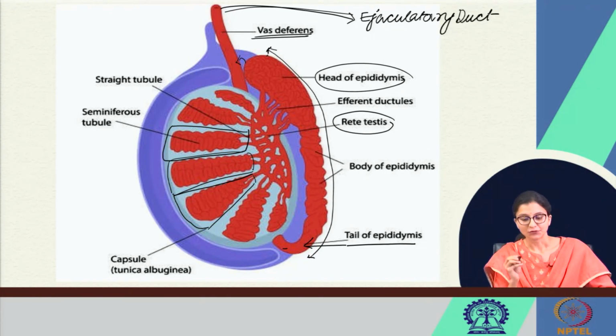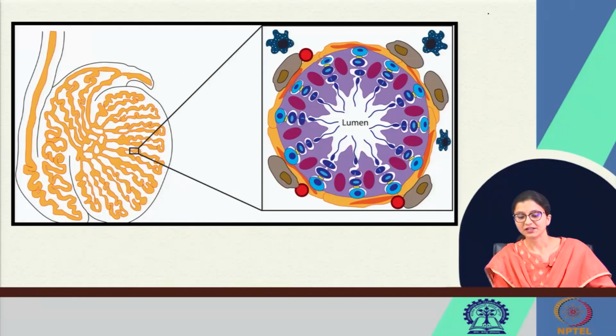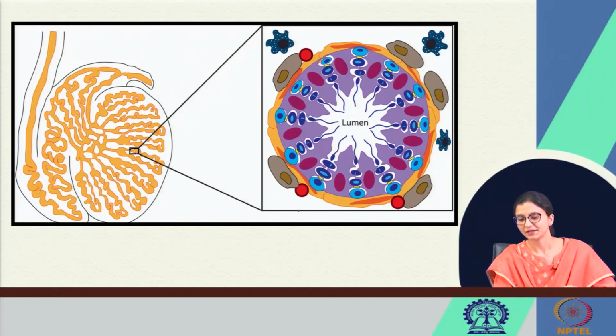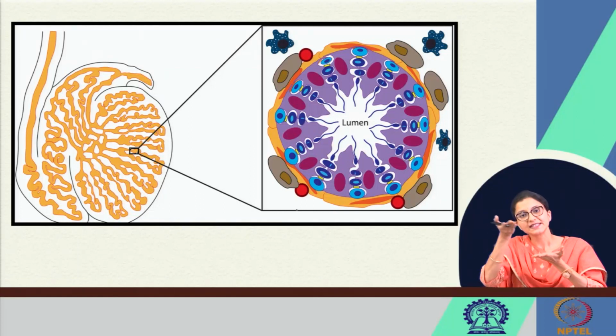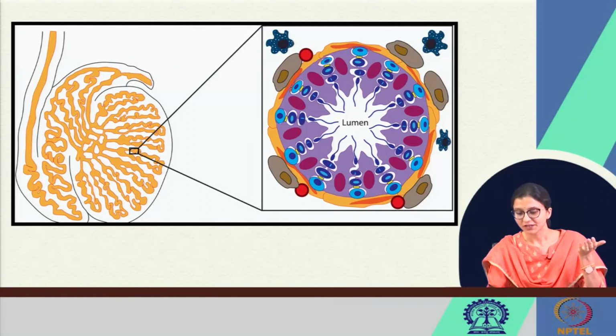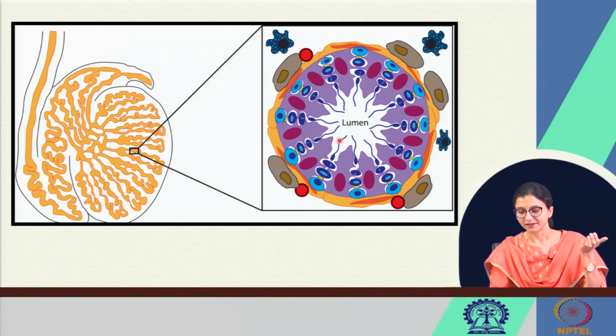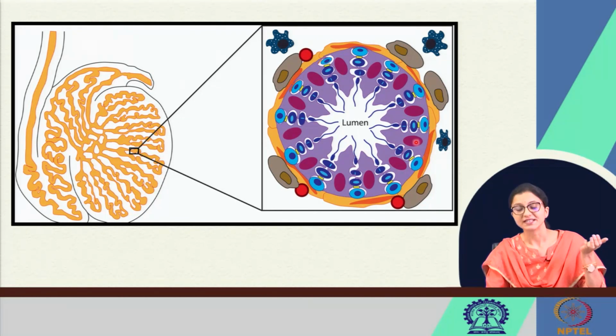We will now study the seminiferous tubules. A cross section has been taken, and we are studying a single seminiferous tubule. Within it, there is a lumen at the middle, and surrounding the lumen are the Sertoli cells. These violet colored structures are the Sertoli cells.